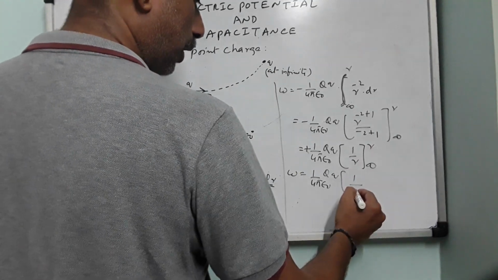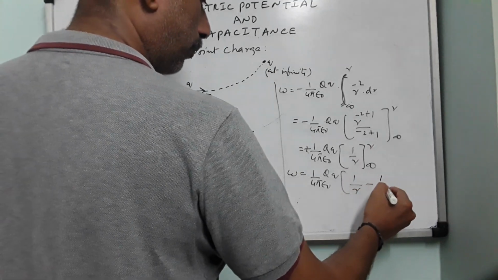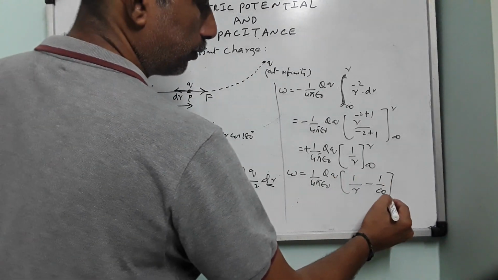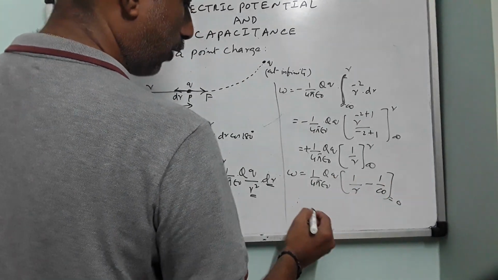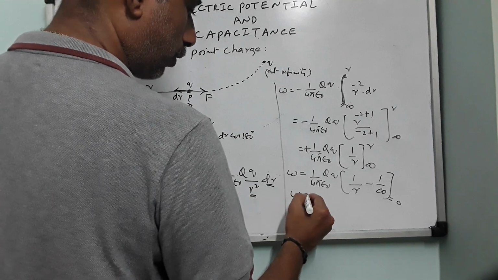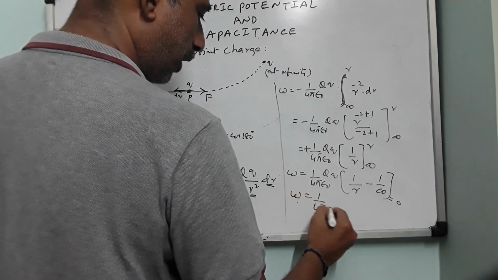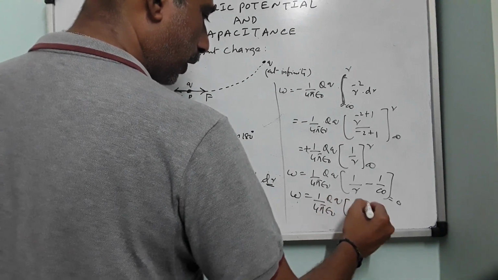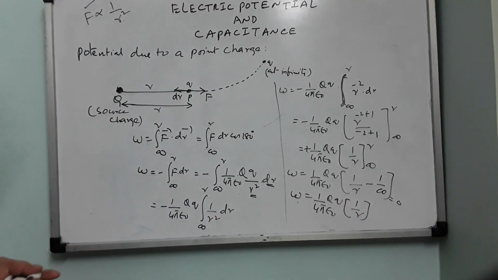Upper limit is r, minus the lower limit 1 by infinity. 1 by infinity is 0, so only this is left over. Now W equals 1 by 4 pi epsilon 0 capital Q small q into 1 by r.